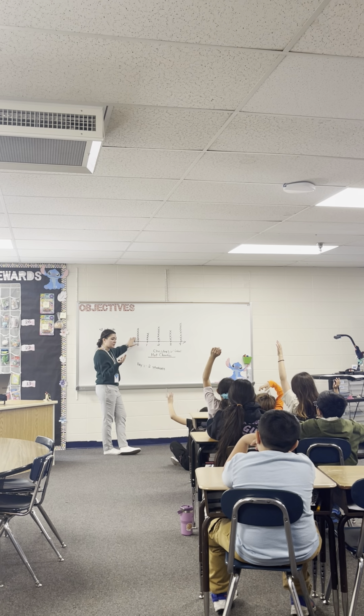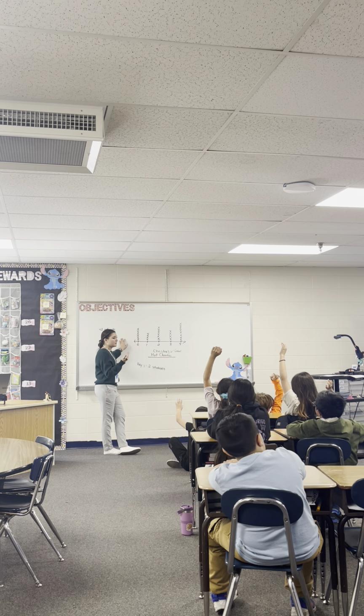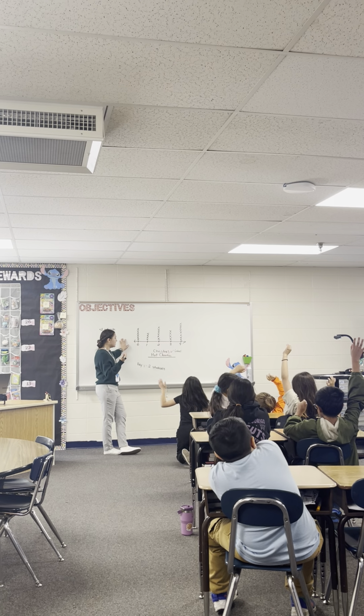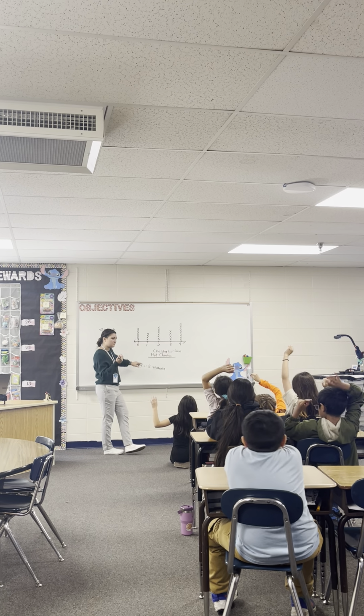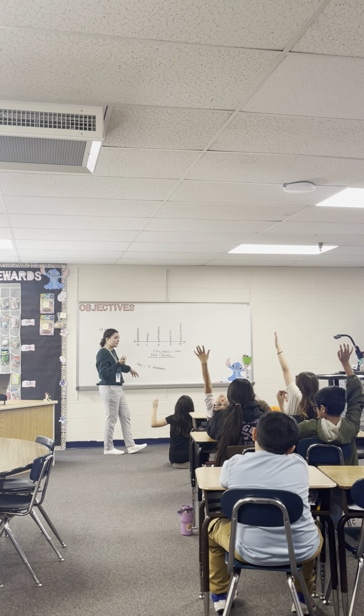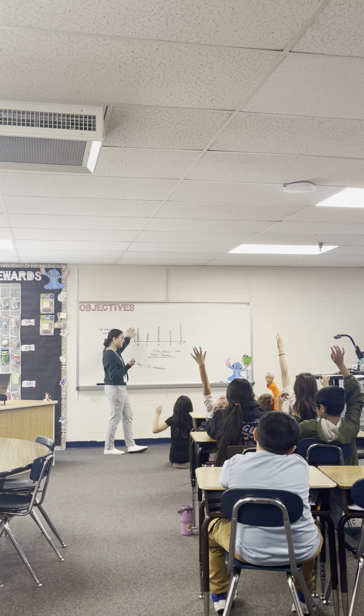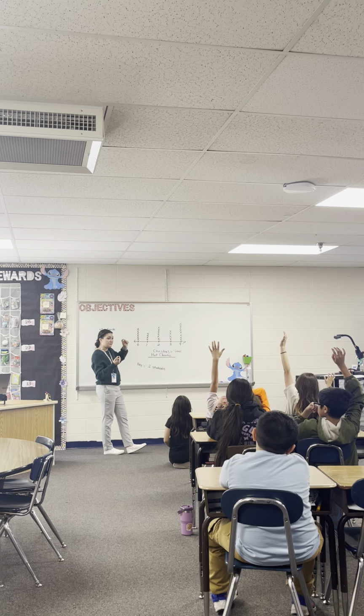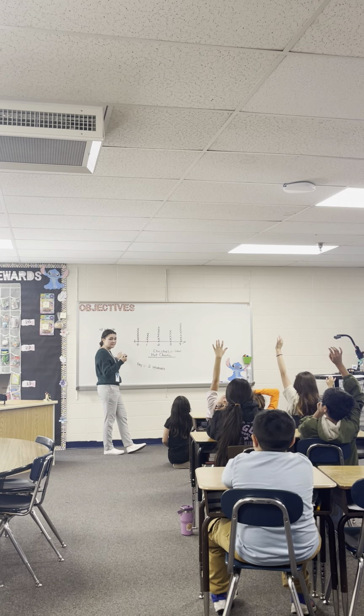I'll give you a couple more seconds to think about it. If you have an answer, raise your hand. Each X equals 2 students. So how many students don't like it? Raise your hand when you have an answer. Elijah, you think about it?